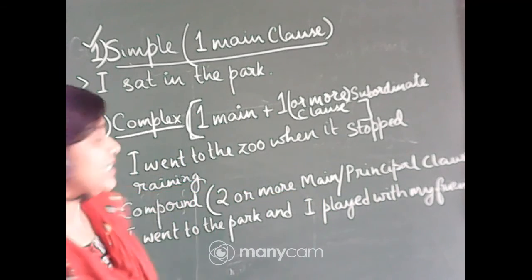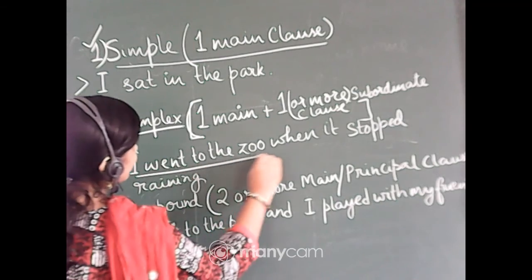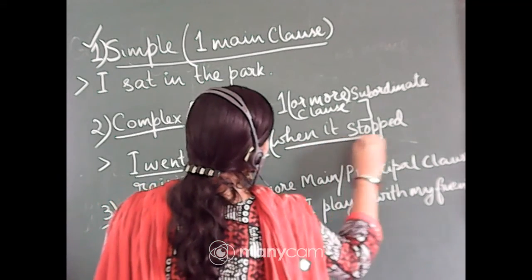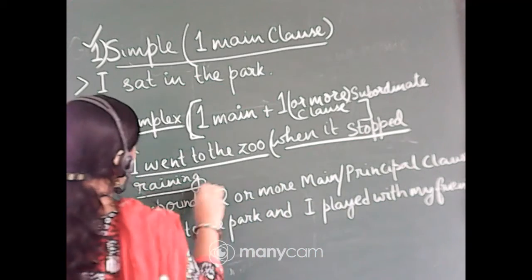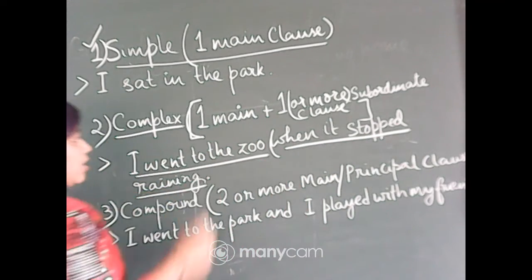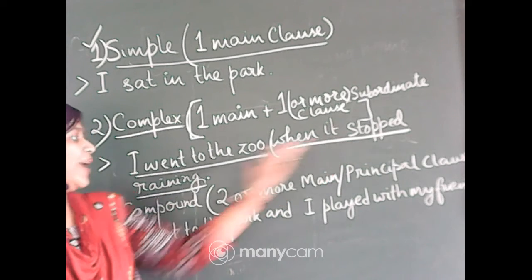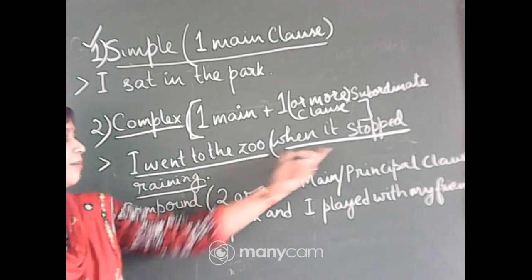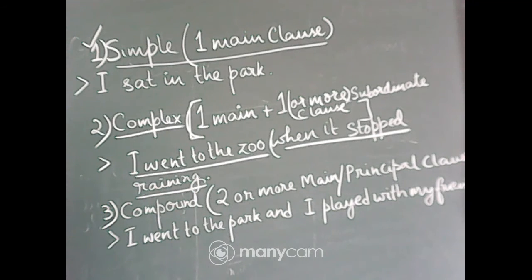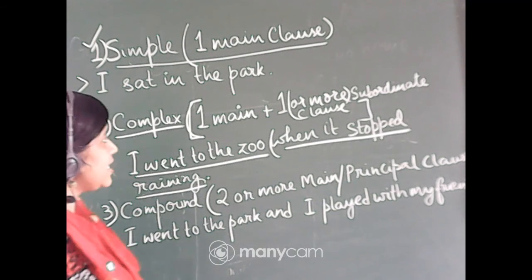So a complex sentence contains one main clause and one clause which is subordinate to it, which is dependent on this clause. That means if you write only "when it stopped raining", it will not exist. This sentence is not a proper sentence. So those clauses which require another clause to complete their meaning are called subordinate clauses.